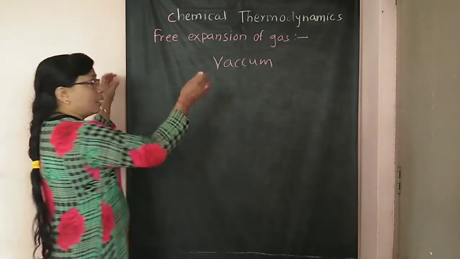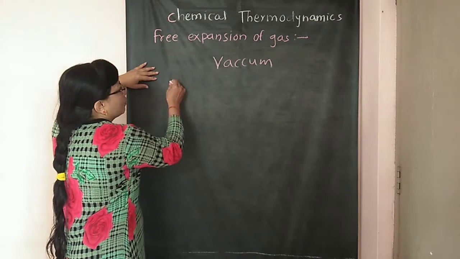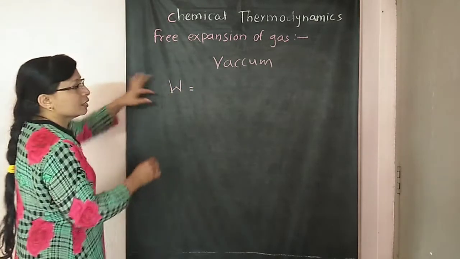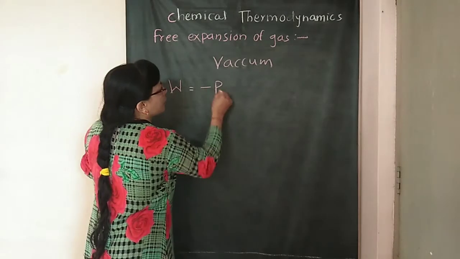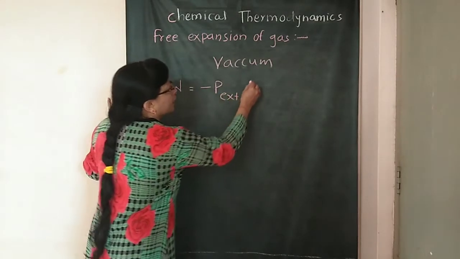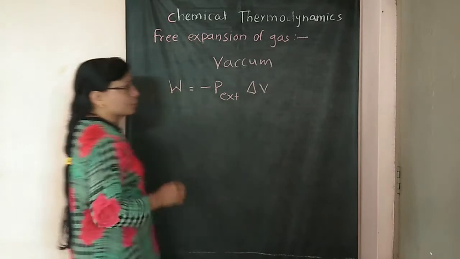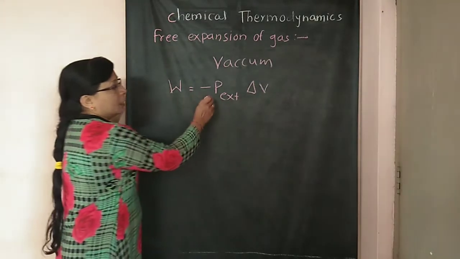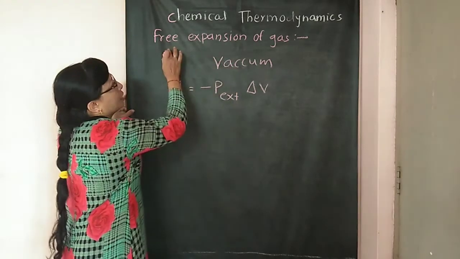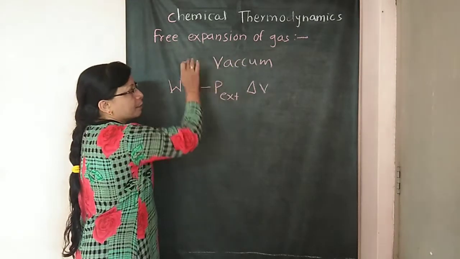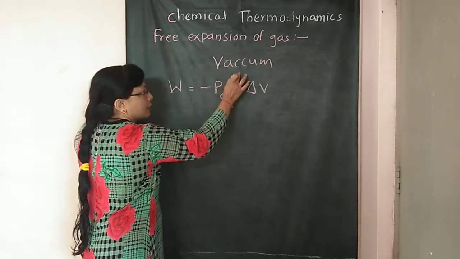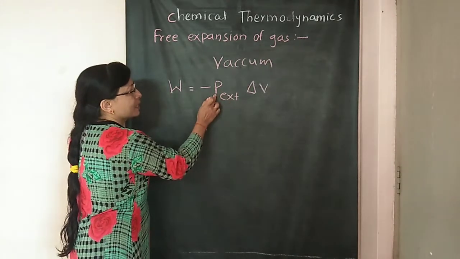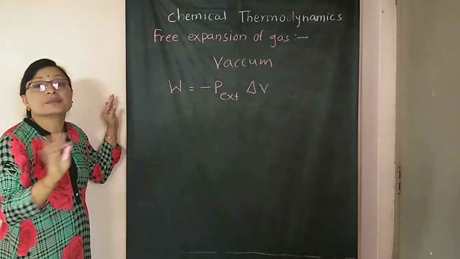That means according to our equation, work done W is equal to minus P external into delta V. This is the equation we derived last time. So in a vacuum, that means in a free expansion of a gas, that is the expansion of gas in a vacuum, the external opposing force, that means the external pressure, is absent.